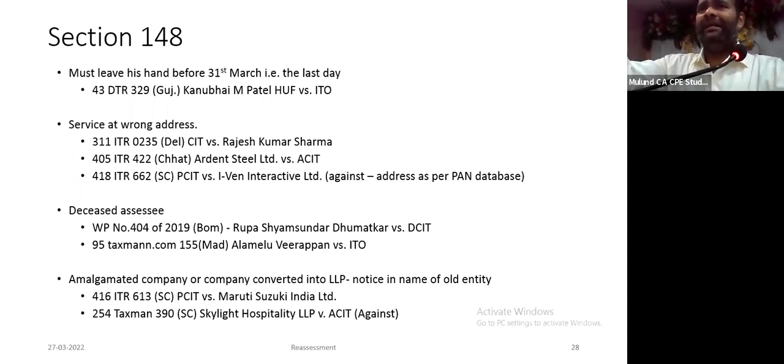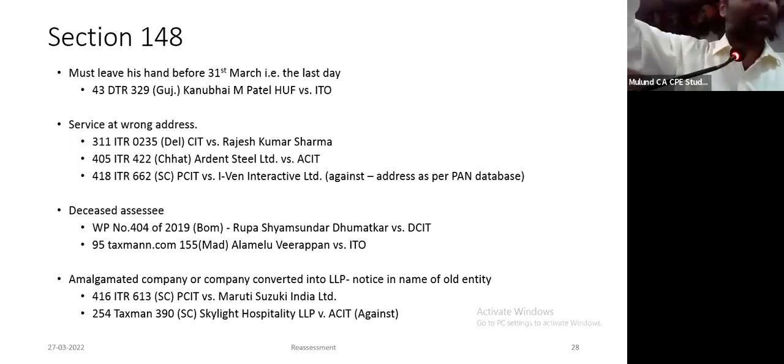In many cases, I have seen assessees received the email of the notice on 1st of April morning at 6 or 7, or on 15th of April an unsigned notice has been issued. If the email reached me on 1st April, it does not mean he mailed it on 31st March and it took time to reach the assessee.